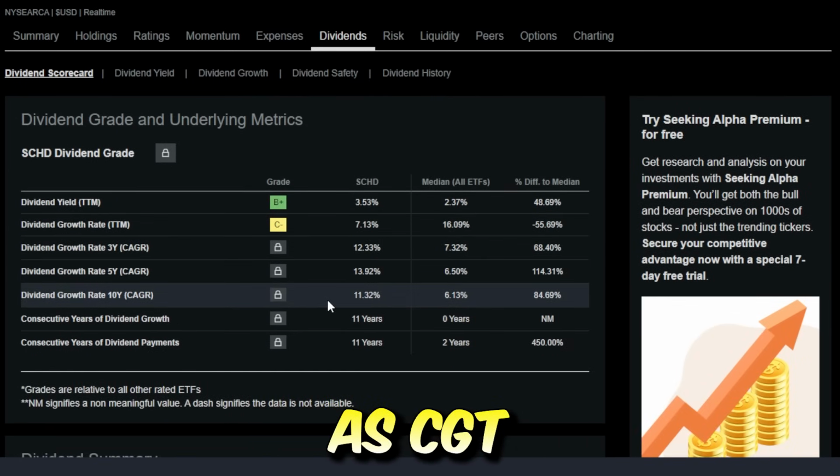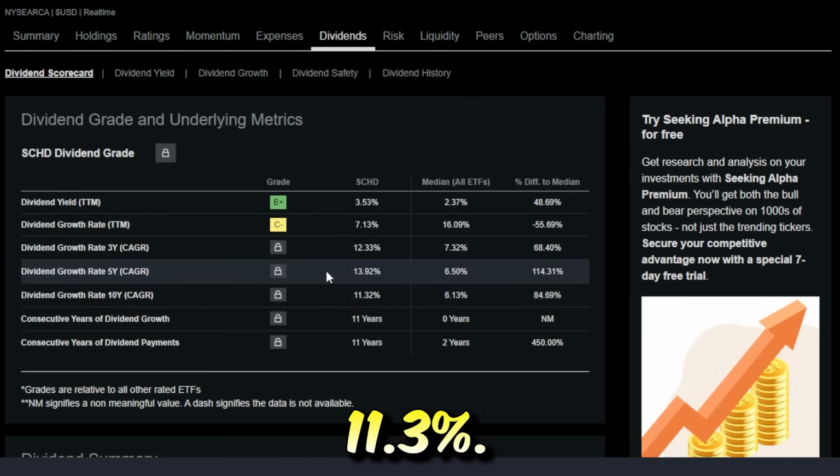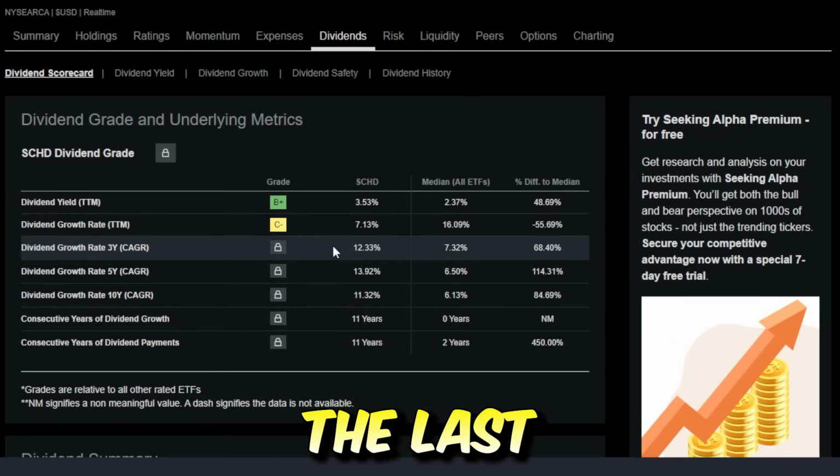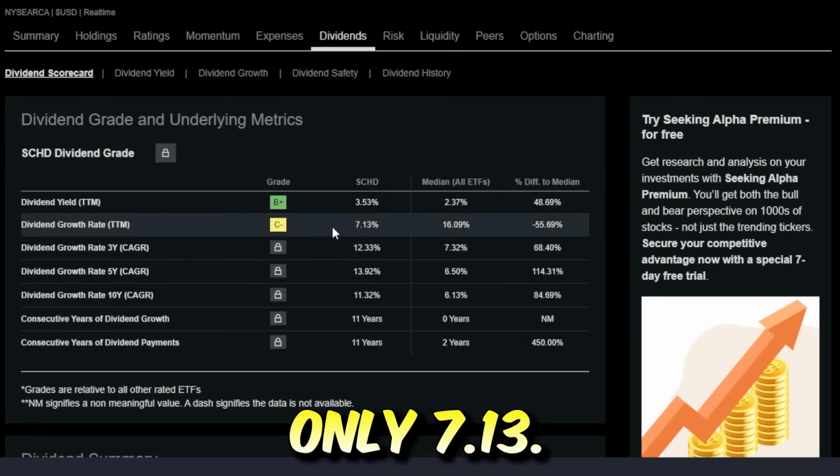Over the last 10 years, SCHD has an impressive dividend growth rate of around 11.3%. The last 5 years, 13.9%. The last 3 years, 12.3%. But the trailing 12-month dividend growth rate is only 7.13%.